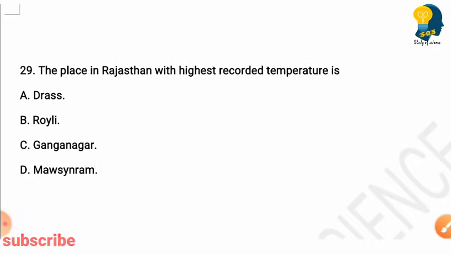Next question. The place in Rajasthan with highest recorded temperature is. Options are Dras, Royli, Ganganagar, Mawsynram. So here the right answer is option C. Ganganagar is the place in Rajasthan with the highest recorded temperature.